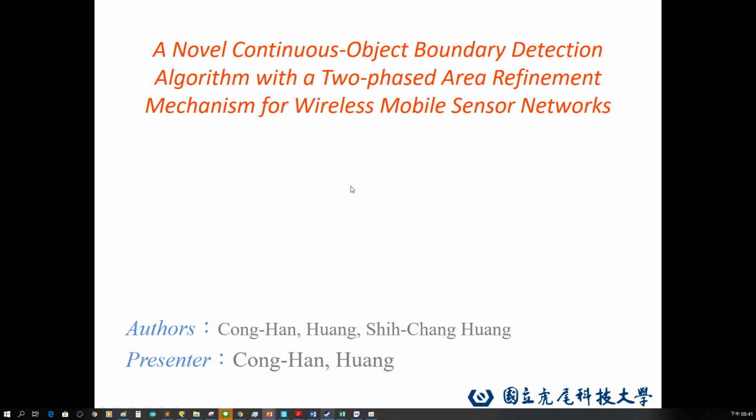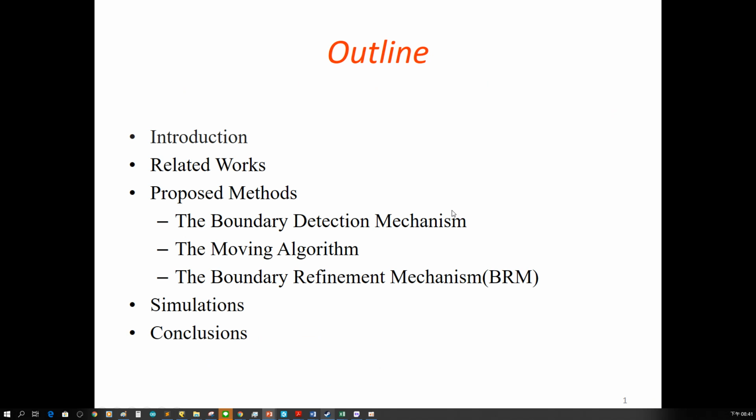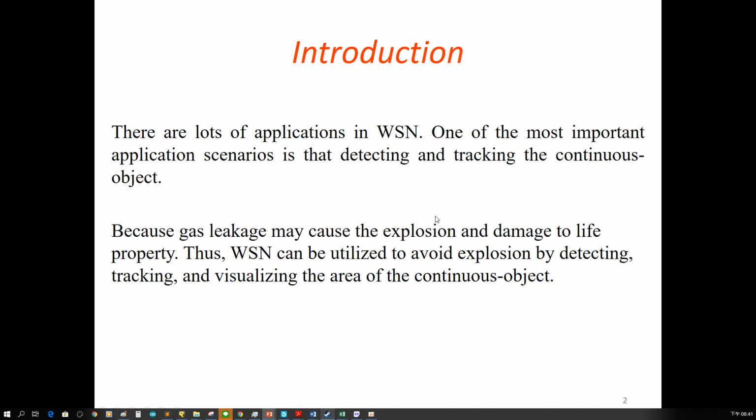My topic is a novel continuous subject boundary detection algorithm with a two-phase area refinement mechanism for wireless mobile sensor networks. And this is my outline. My outline includes introduction, related works, proposed methods, simulations, and the conclusions.